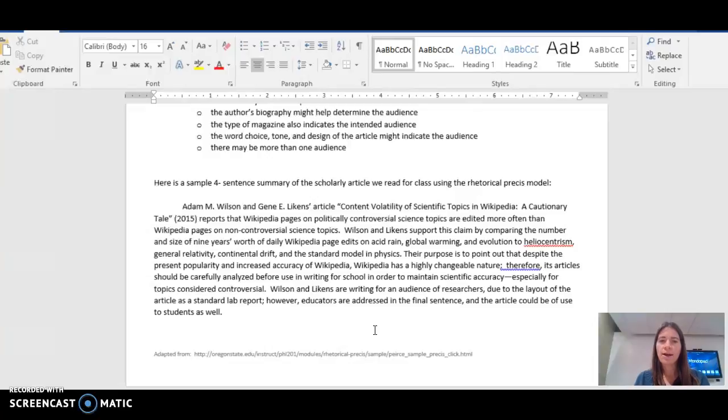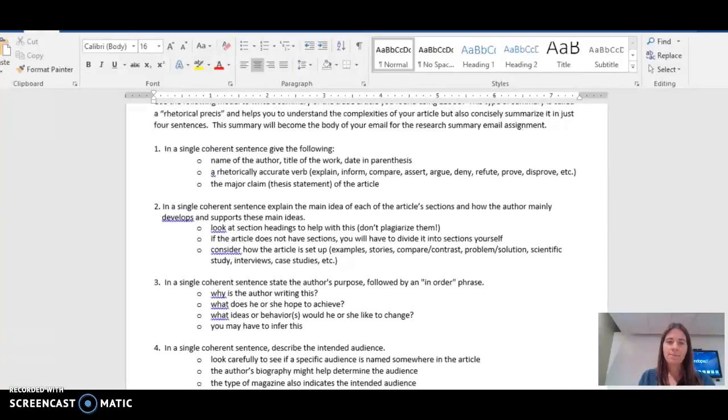Their purpose is to point out that despite the present popularity and increased accuracy of Wikipedia, Wikipedia has a highly changeable nature. Therefore, its articles should be carefully analyzed before use in writing for school in order to maintain scientific accuracy, especially for topics considered controversial. Wilson and Likens are writing for an audience of researchers due to the layout of the article as a standard lab report. However, educators are addressed in the final sentence, and the article could be of use to students as well. So let's take that sentence by sentence.